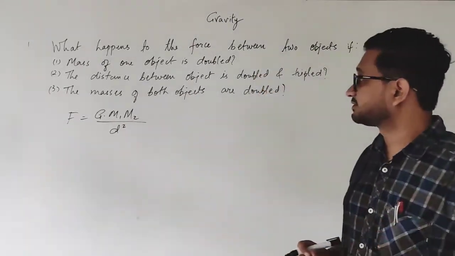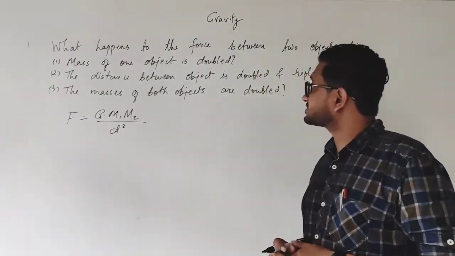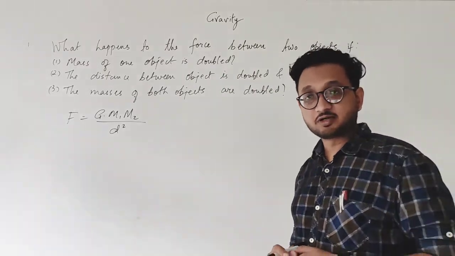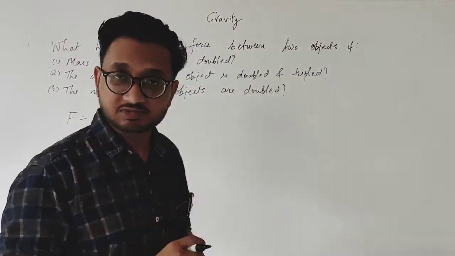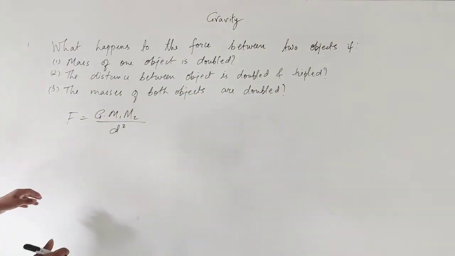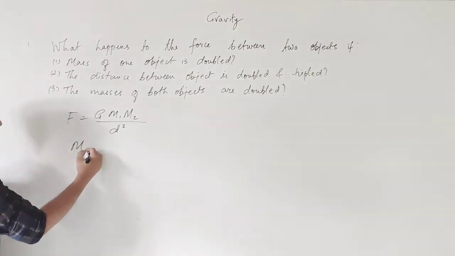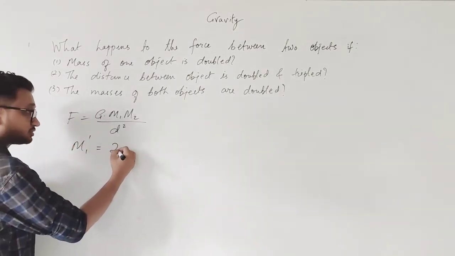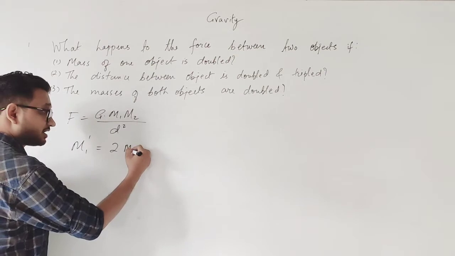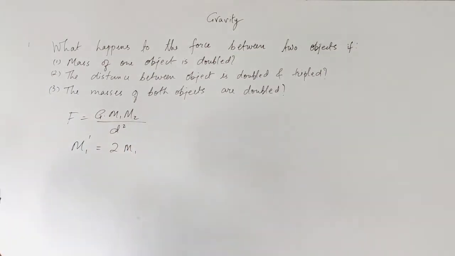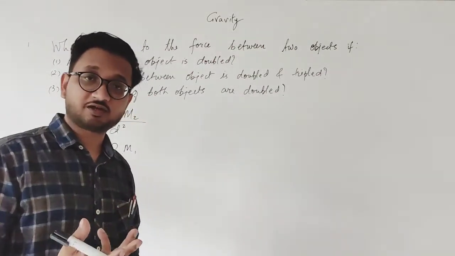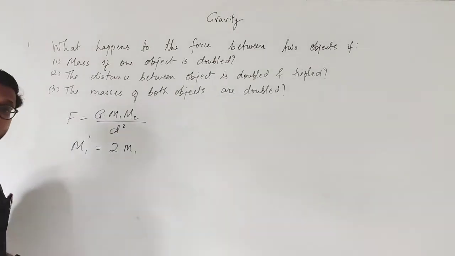Okay, now the first question. If the mass of any one of the objects is doubled, so let's say that mass m1 dash is equal to 2 times the mass m1. So now we are having 2 times the mass of one of the objects.